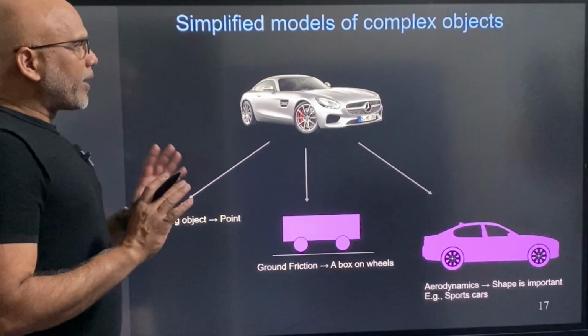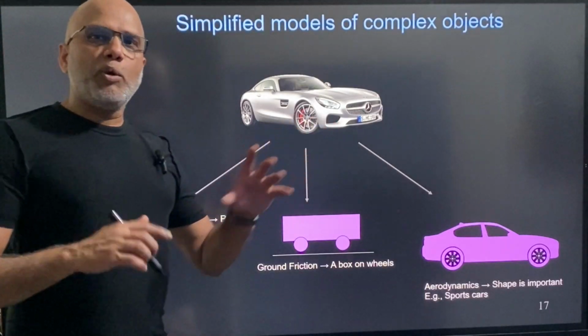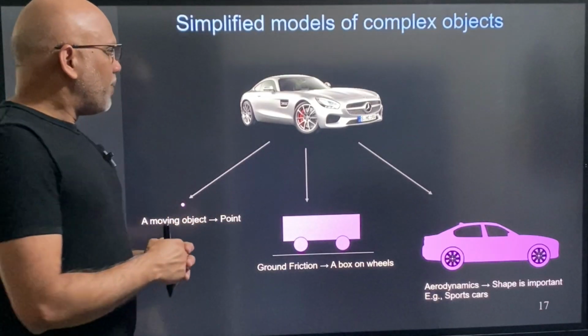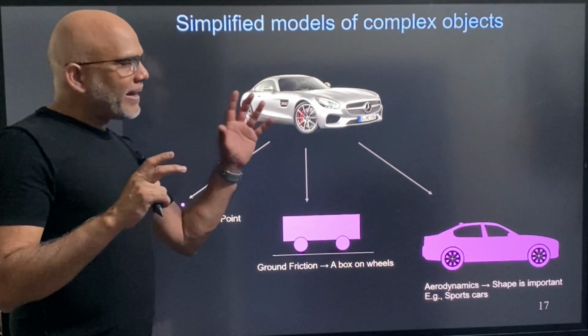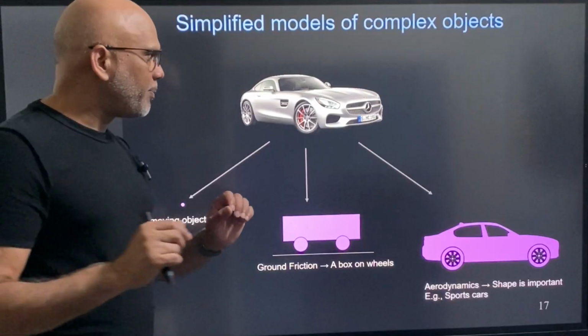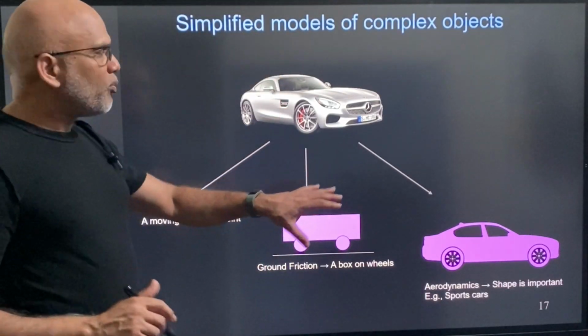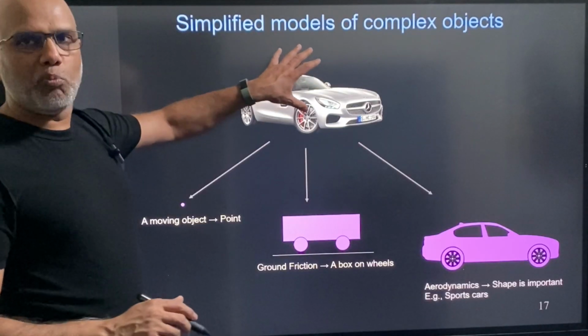All right. Okay, so when we study events, we will talk about very complex objects like cars and satellites. But let the complexity not overwhelm you, right? Because depending on the problem, we can always make simplified models of these.